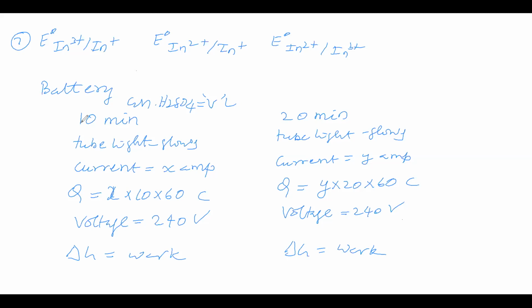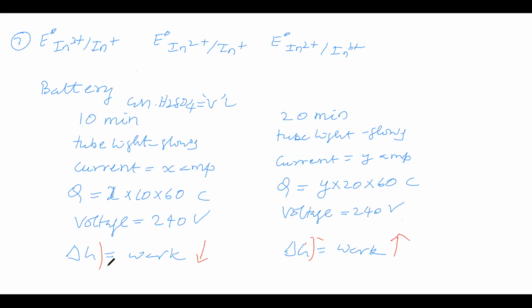Now the tube light glows for 10 minutes here, and here the tube light glows for 20 minutes. So how will the work done be? Will you say the same work done or different work done? Here work done is high, here work done is low, because for 20 minutes the tube light has glown, and for 10 minutes the tube light has glown. Therefore, work done by the system is less here and high there. So how will the delta G value be? Delta G will be high, delta G will be low.